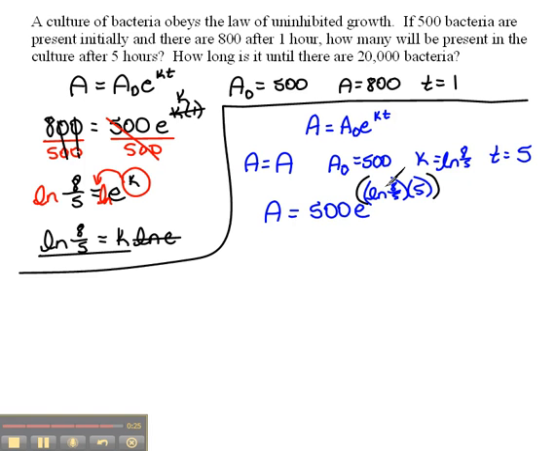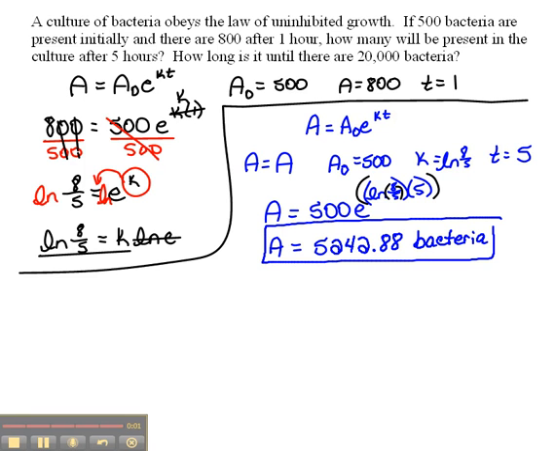And then natural log will automatically put in another parenthesis, so you'll have to close that after the 8/5, and then times 5. If you enter it in correctly, you should get 5,242.88 bacteria. And we will finish the last part.